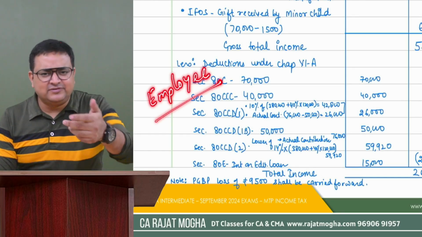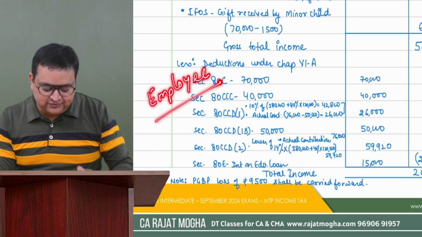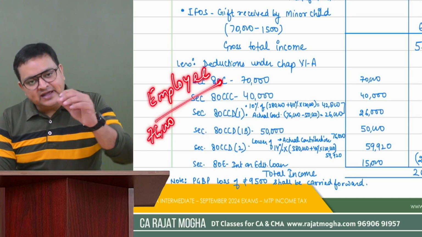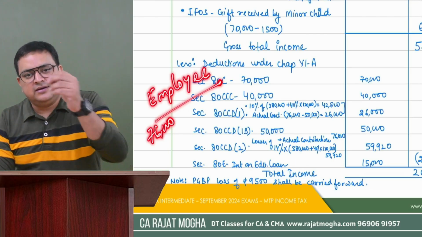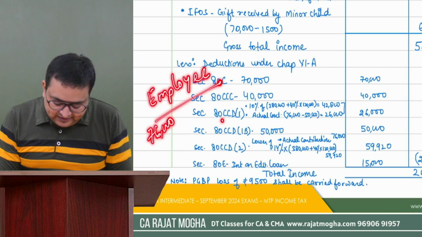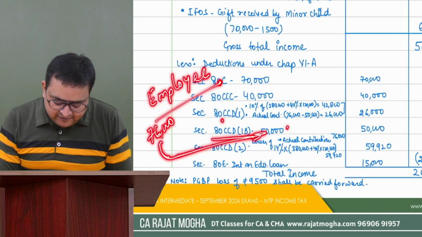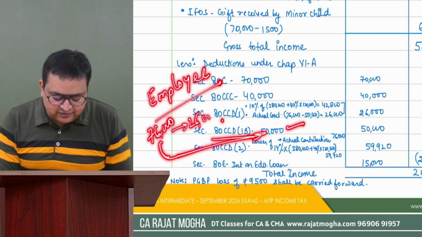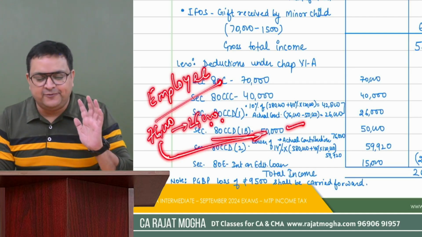Basic salary was 380, 20% is 76,000. First of all, take 50,000 out of it and give your 80CCD(1B) deduction. So the remaining amount would be 26,000. We will keep it for 80CCD(1) now.